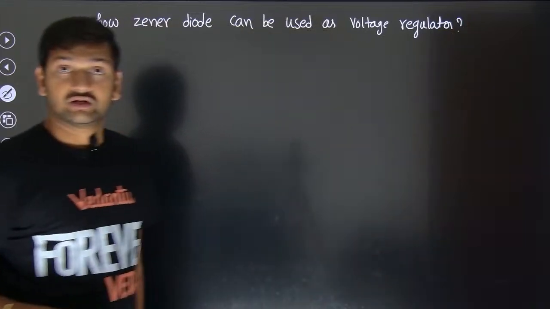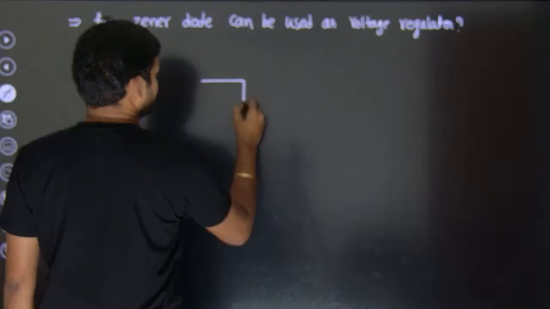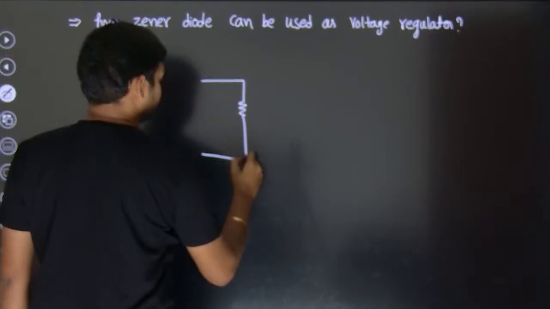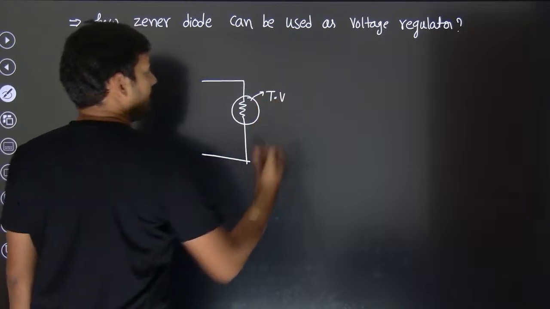For example, I have a TV, man. Let us say I have a TV. Take this to be the television.